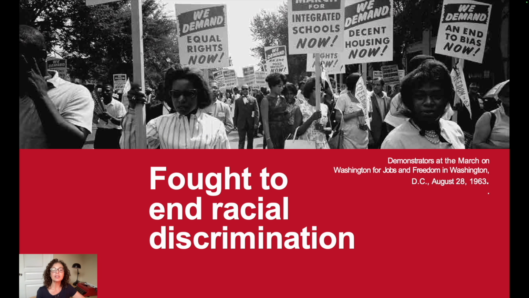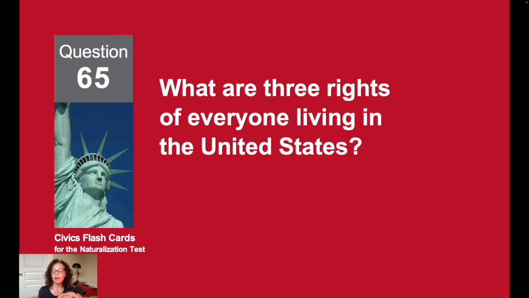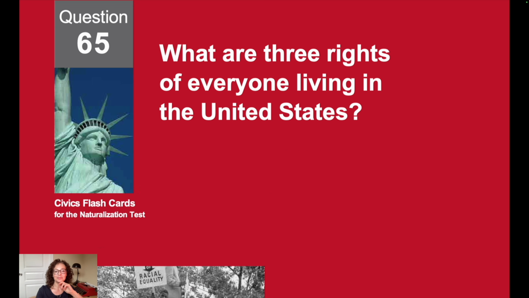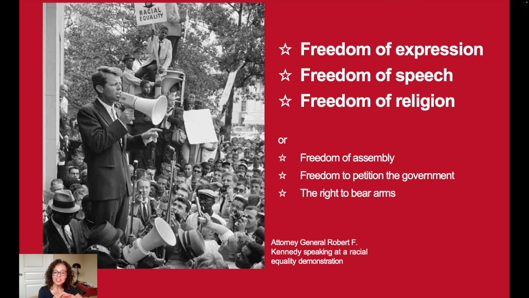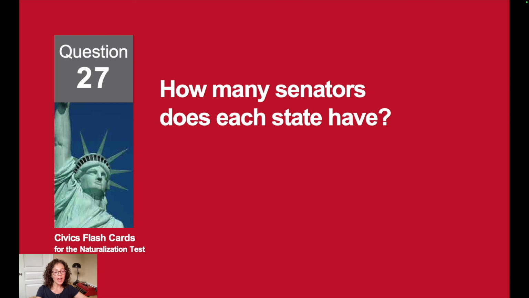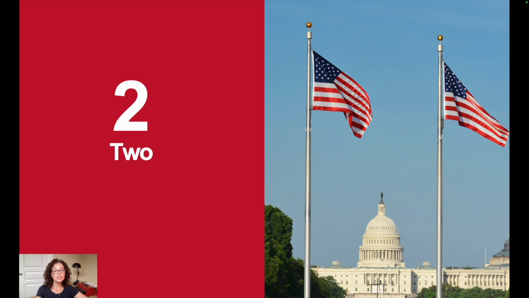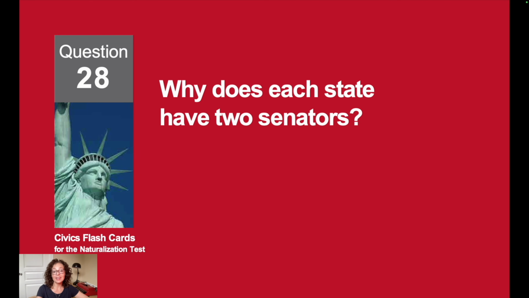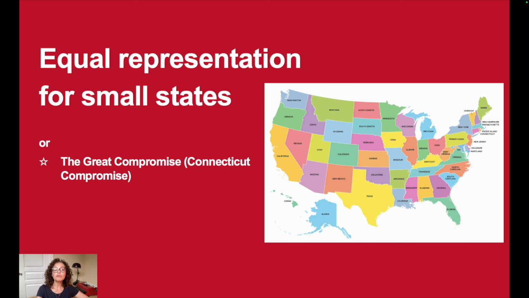The Civil Rights Movement fought to end racial discrimination. What are 3 rights of everyone living in the United States? Freedom of expression, freedom of speech, freedom of religion. How many senators does each state have? 2. 2 senators per state. Why does each state have 2 senators? Equal representation for small states.